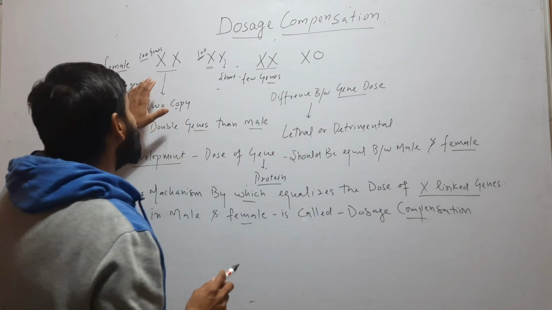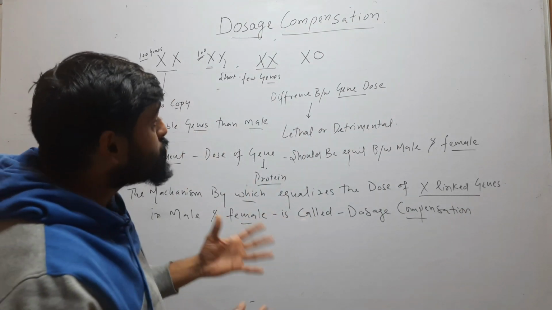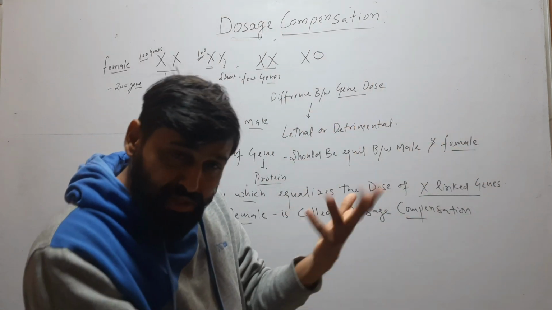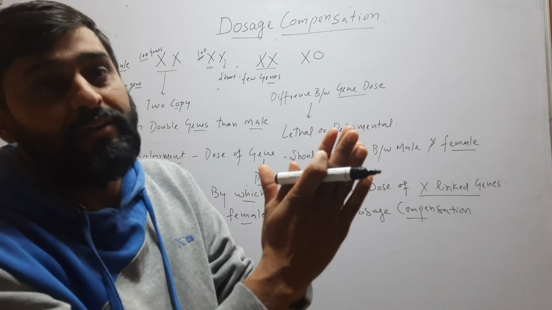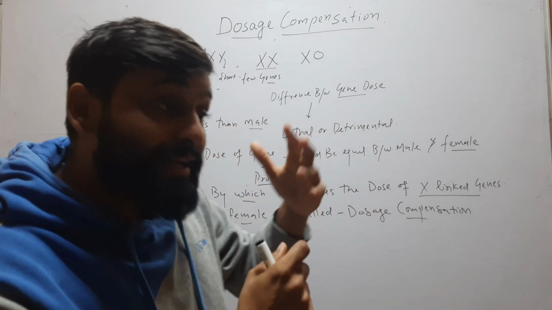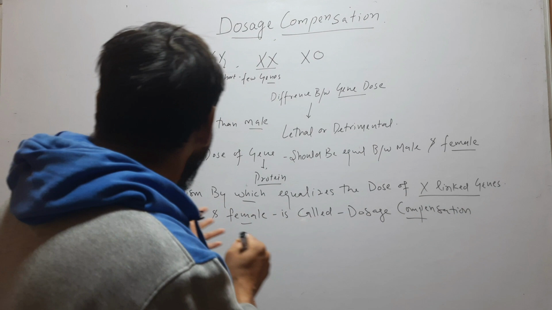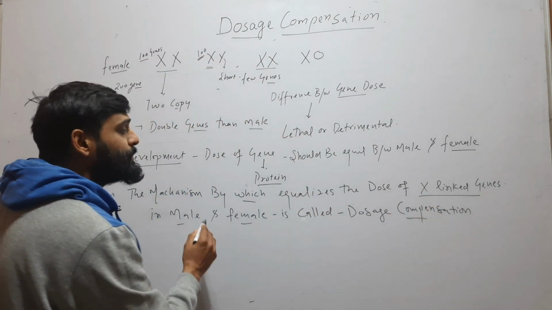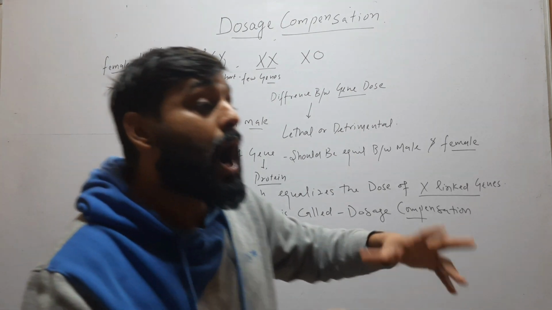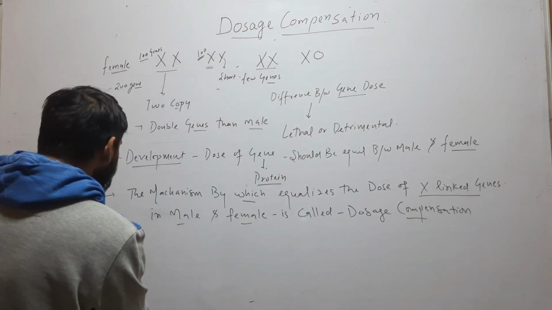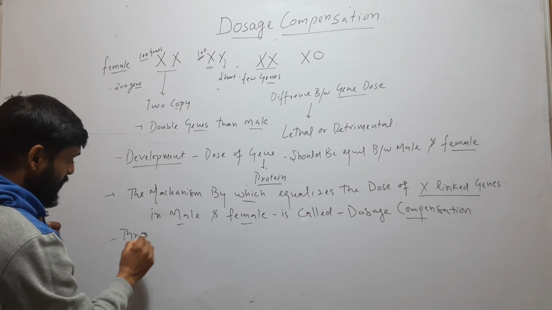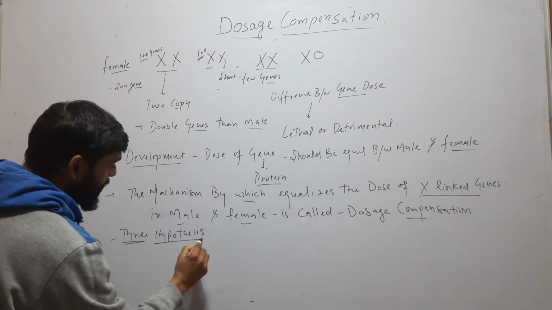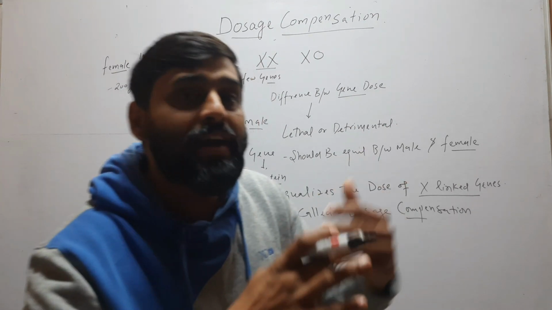We know that in female the dose is double from male. So how is this dose equalized? There must be a mechanism by which this dose will be equalized, because this difference in dose is very detrimental during development. So the mechanism by which this dose of X-linked genes is equalized in male and female is called dosage compensation. So how is this achieved? We have three different hypotheses regarding this equalization of dose.